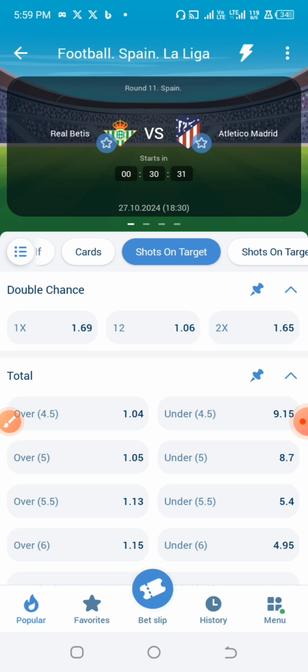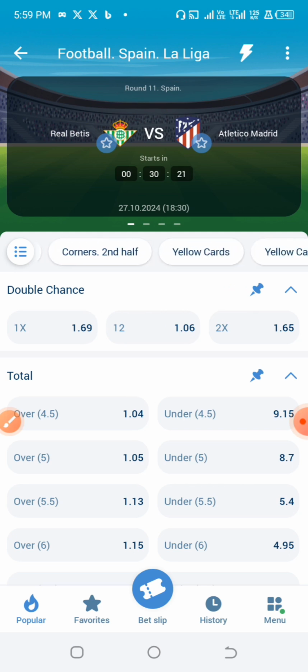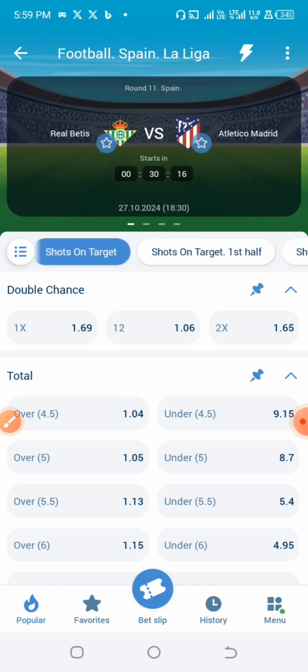Actually, in one of my past videos, I explained to you guys most of these particular bets that you are not really aware of, which are the corner, the shot on goal, the card. We also have some which are the offsides, some which are shot on goals, throw in, foul, and so many more like that.